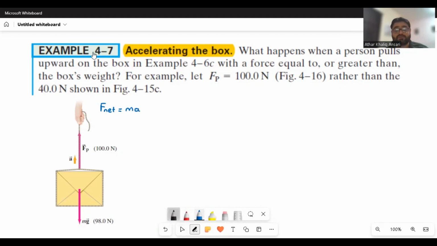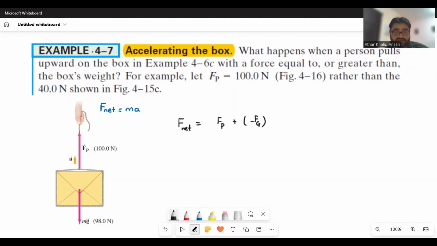Okay, now getting back to the point. It has two forces: one is the force of gravity, downward, and one is the force of the person that is making it move upward. There is no normal force in this case because it's not on a surface. So F net is equal to Fp, the force of the person, plus the force of gravity, but because gravity is downward, I will make it negative as we were supposing.